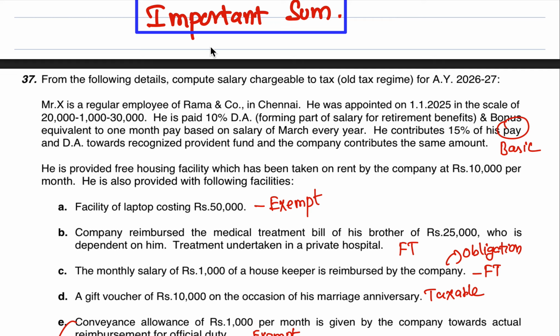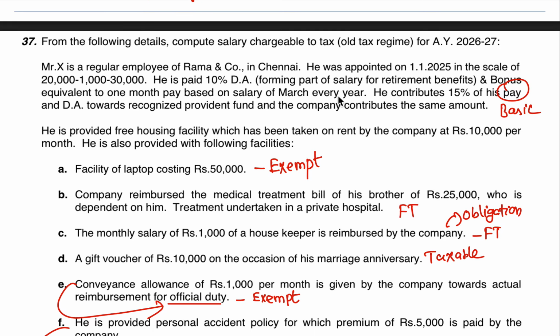Okay. Mr. X is a regular employee of Rama & Co. in Chennai. Okay, regular employee. Why do they have to say regular employee? There could be something in it. He was appointed on 1st of January 2025. So he was only appointed on 1st of January 2025.